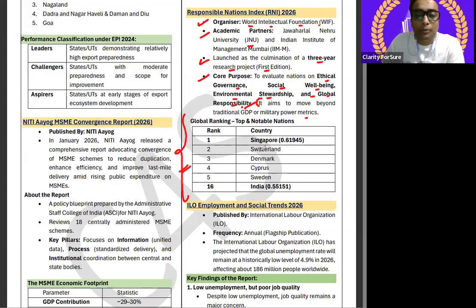Singapore, with what point is it having? You should understand that Singapore is having 0.619545. Then second is Switzerland, third is Denmark, fourth is Cyprus, and fifth is Sweden. And important because you are in India, India's rank also becomes important. Like, India's score is 0.55151.